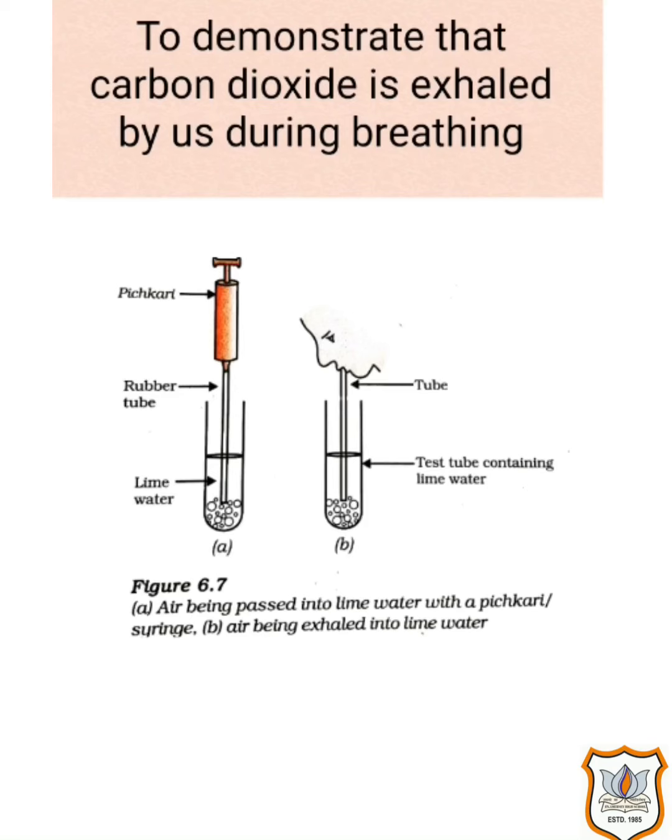So, our observation: lime water turns milky in both the test tubes A and B. But the change occurs more rapidly in test tube B, because the air that we expel contains more carbon dioxide. So this activity tells us that the amount of carbon dioxide is more in the air that we breathe out, and hence carbon dioxide is produced in the process of respiration inside the body.